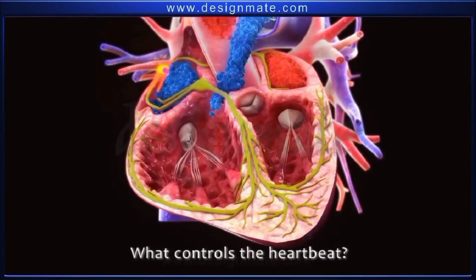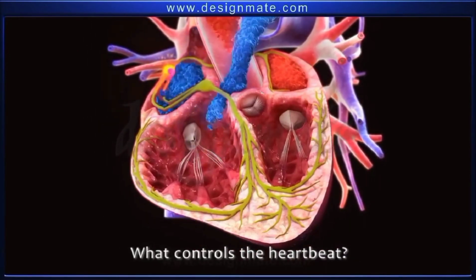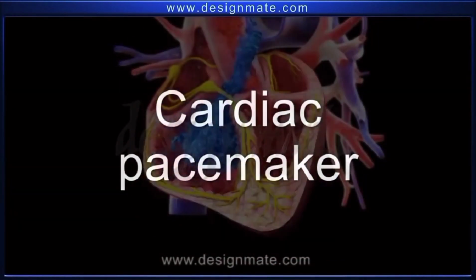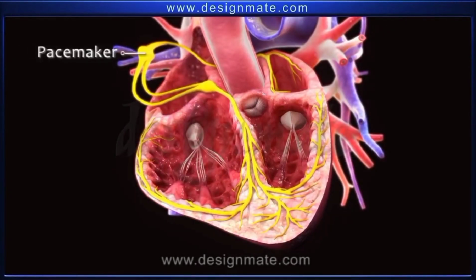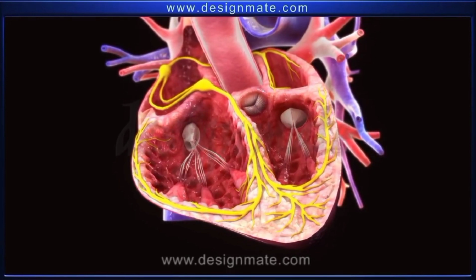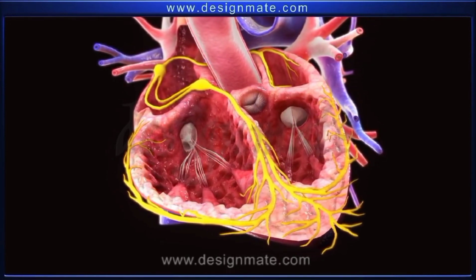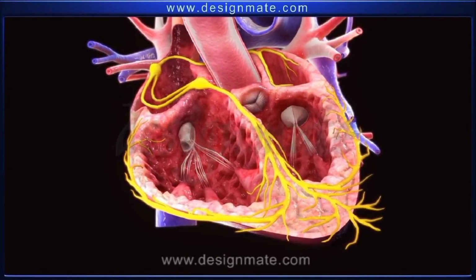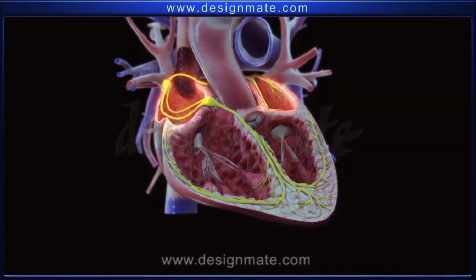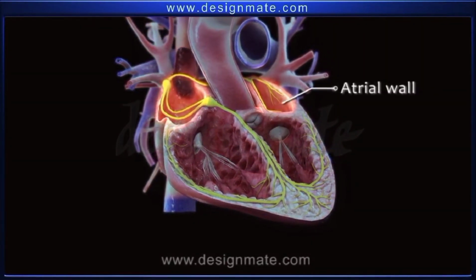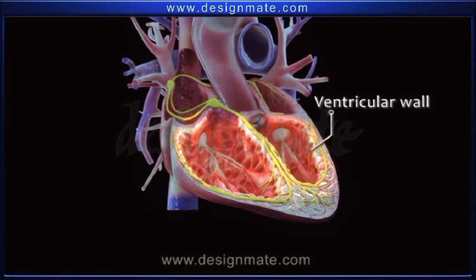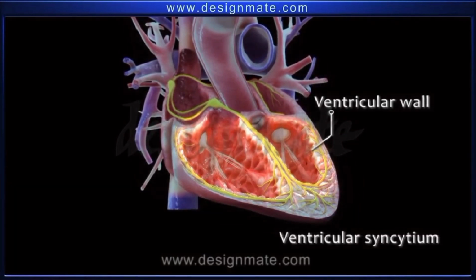But have you ever wondered what controls the heartbeat? Cardiac pacemaker. The heartbeat is generated and controlled by a pacemaker present in the heart. It also possesses a specialized excitatory conducting system which ensures the rhythmic beating of all the cardiac muscles. The walls of the atria form the atrial syncytium and the two ventricular walls constitute the ventricular syncytium.